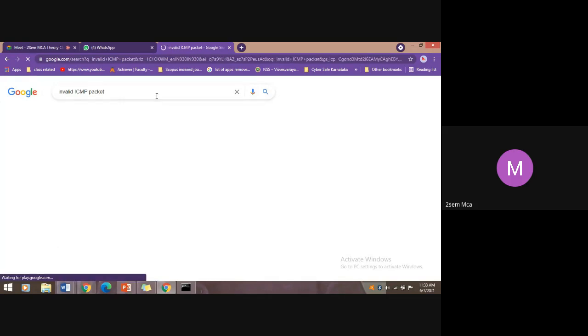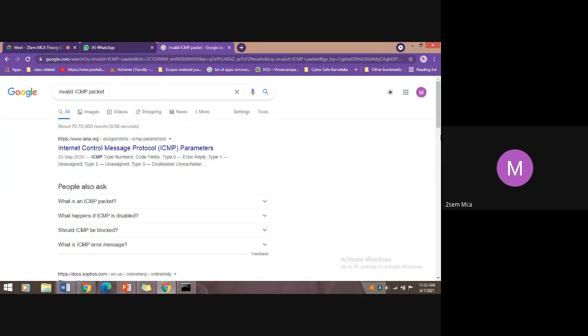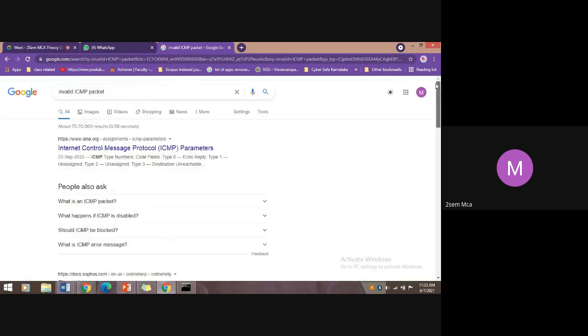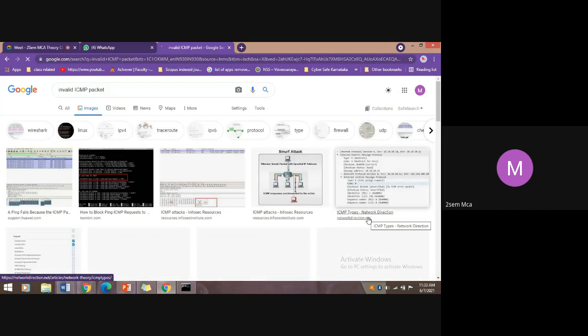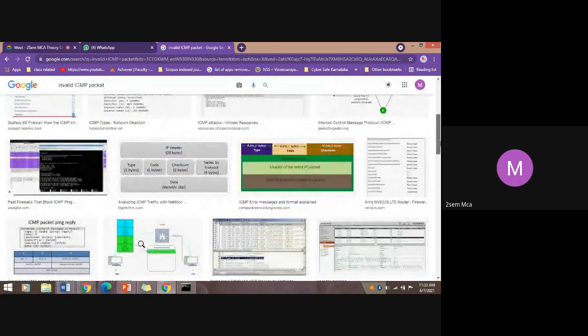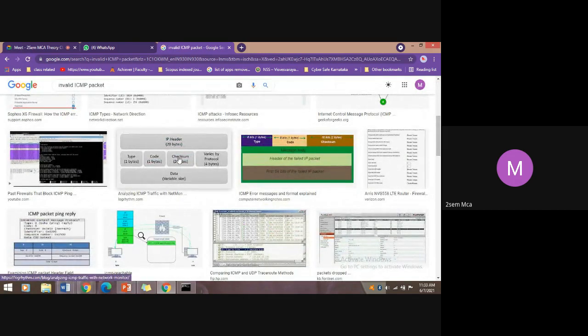Invalid ICMP packet. How? What is the total size of that packet? ICMP protocol size, up to the maximum size of ICMP: 20 bytes plus 1 byte plus 1 byte plus 2 bytes plus 4 bytes plus data size. Total how many bytes? 28 bytes plus data size.